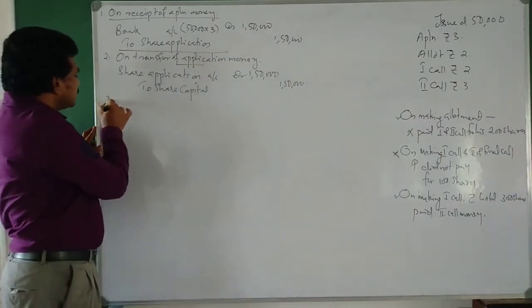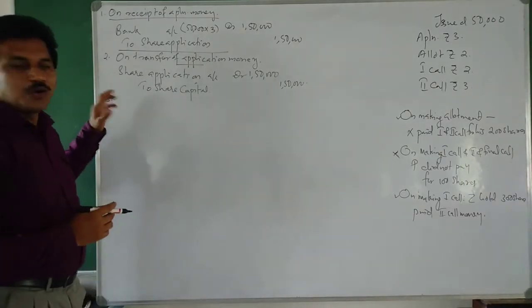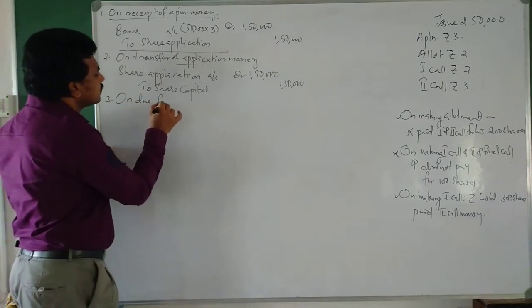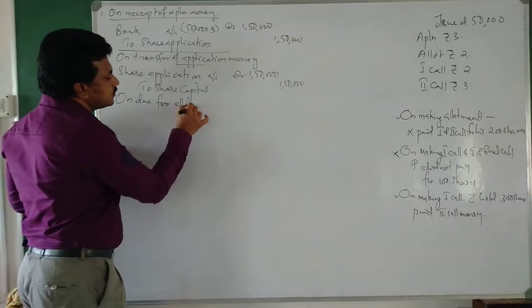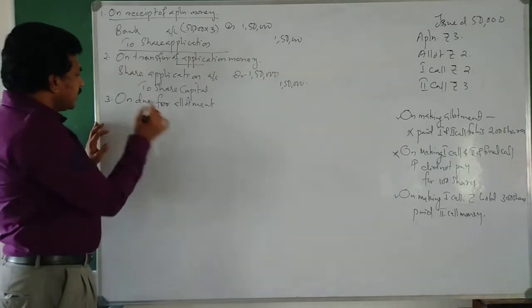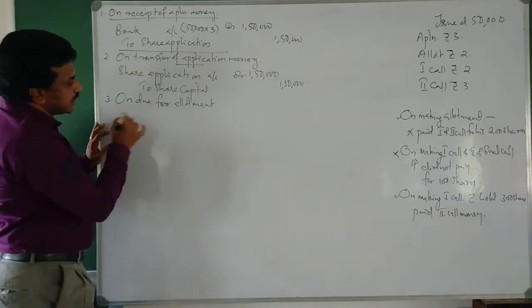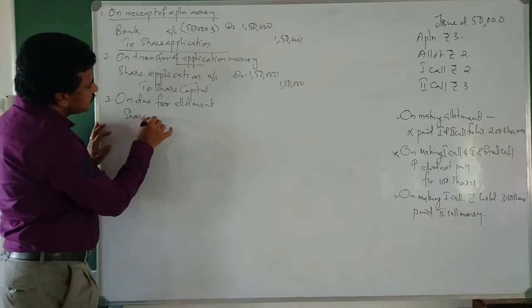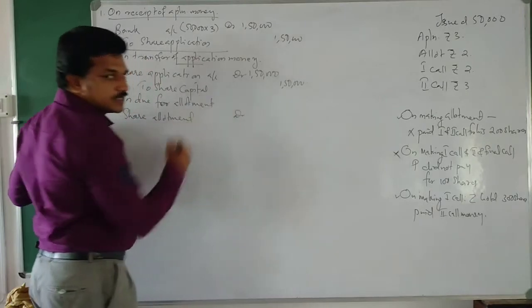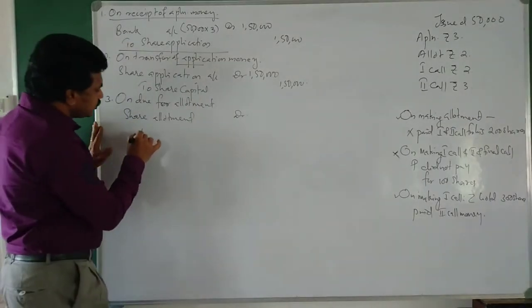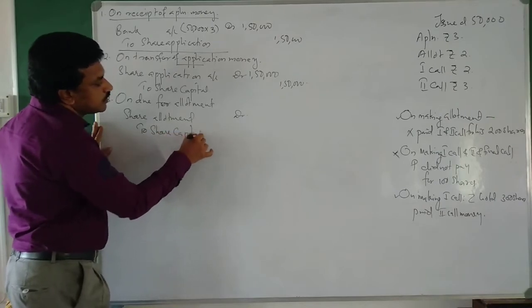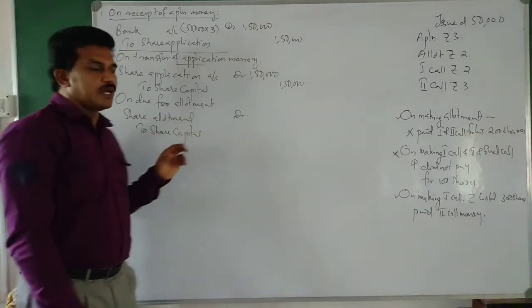Now the third one, on due for allotment. On due for allotment, the journal entry can be share allotment debtor to share capital.